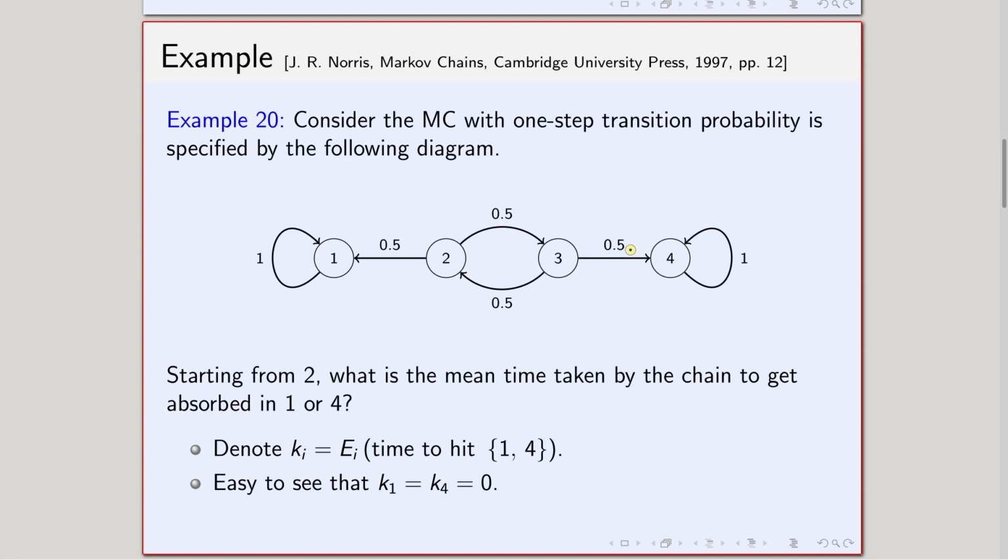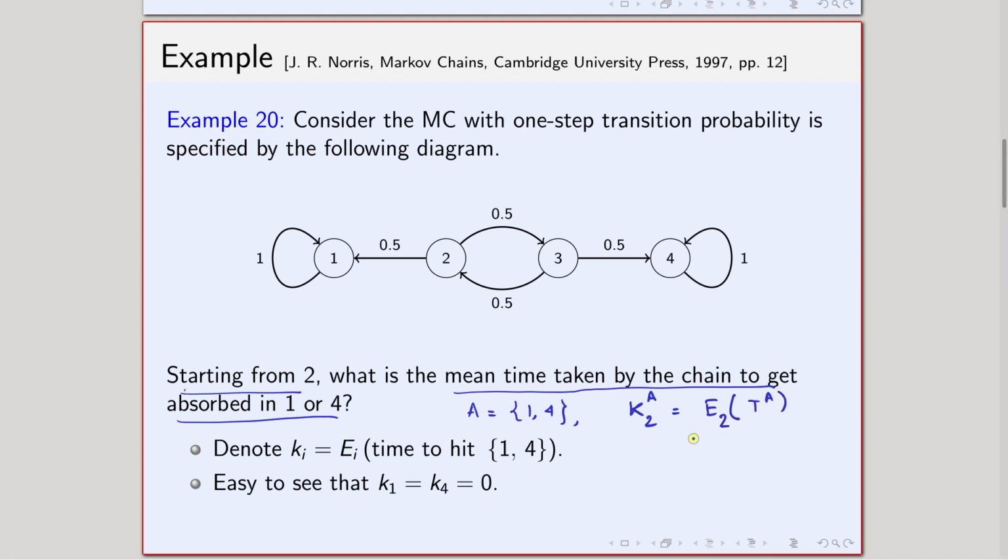So, with that, now my question is: starting from 2, what is the mean time taken by the chain to get absorbed into 1 or 4? So, in this case what we try to find out, if I take A equals {1, 4}, is k_2, which is basically nothing but the expectation of T_A starting from 2.